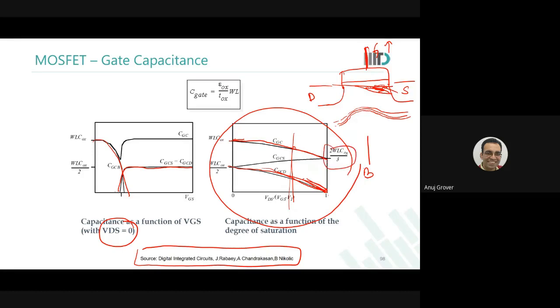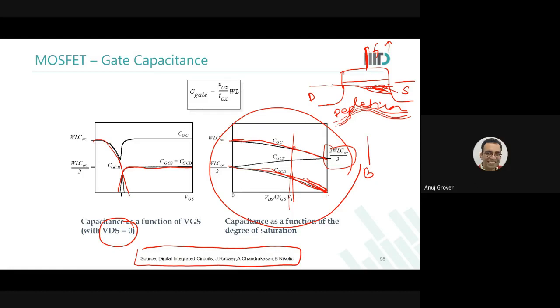Sir, when in pinch off condition, we have a depletion region around the drain, right? The entire channel region is depleted. Then we have the gate, below the gate the oxide layer, below the oxide layer the depletion region, and then the body. So why don't we consider a capacitor in this region? We have two plates, and between them the oxide layer.